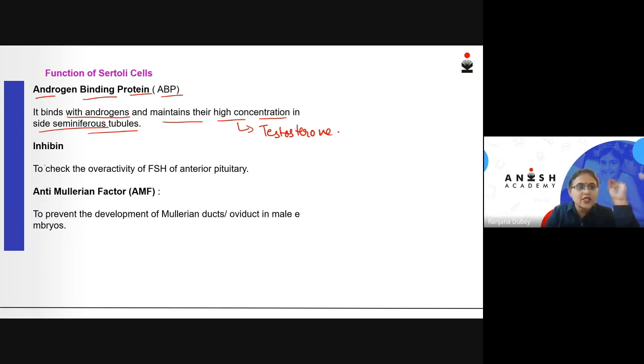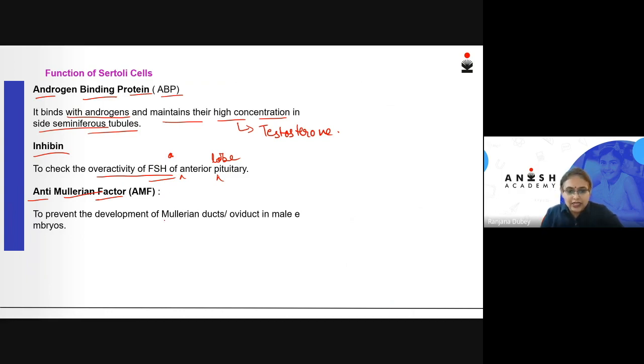The next is inhibin, which is produced by the Sertoli cells, that is to check the overactivity of follicle stimulating hormone, which is produced from the anterior lobe of the pituitary. The next is that they also produce a factor called anti-Mullerian factor.